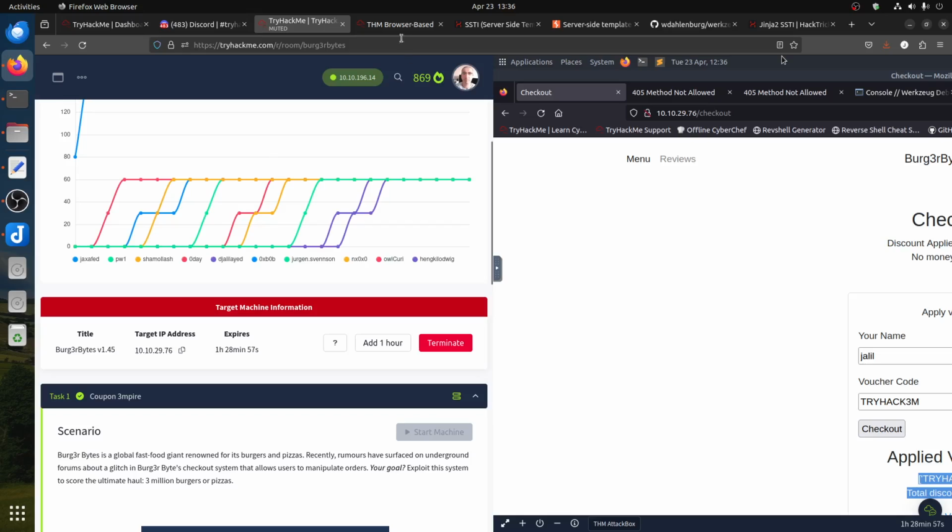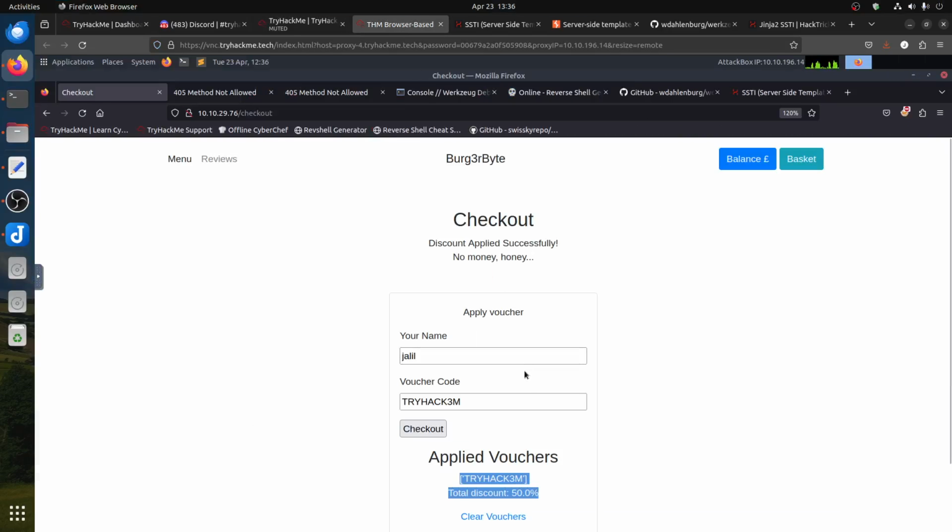Your goal is to exploit it. There are a couple of rooms like that before in Hack the Box or something to exploit the system. One of the ways to do it is closer to race conditions. It means the app has a bug where if you submit quickly, you can get 100% discount. Let's clear the voucher.